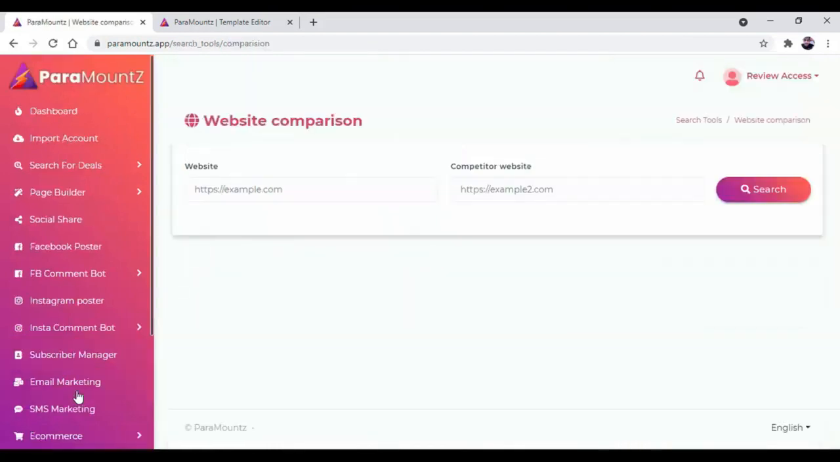Then there is website comparison, where you can compare between two websites based on their share, based on their reaction and their content.